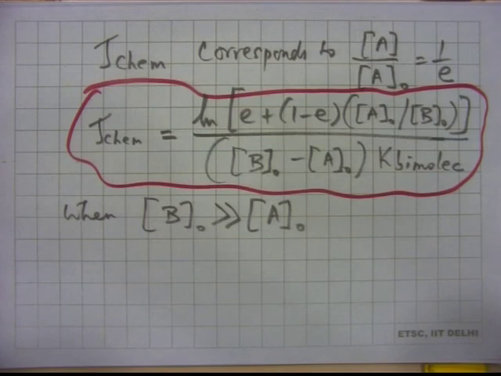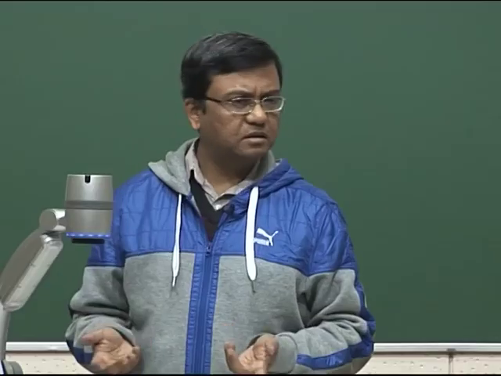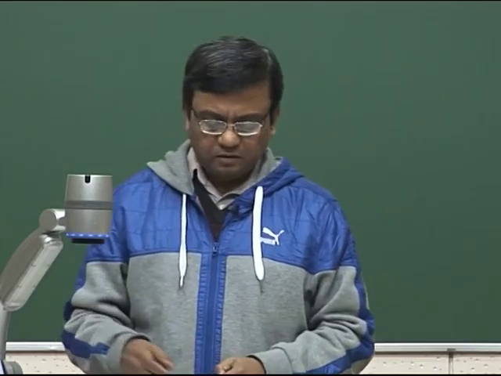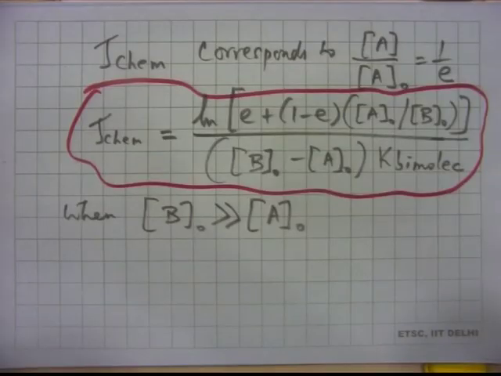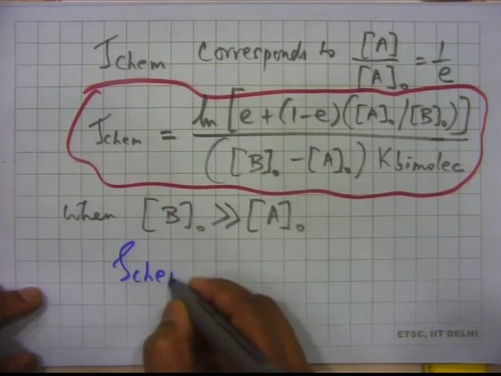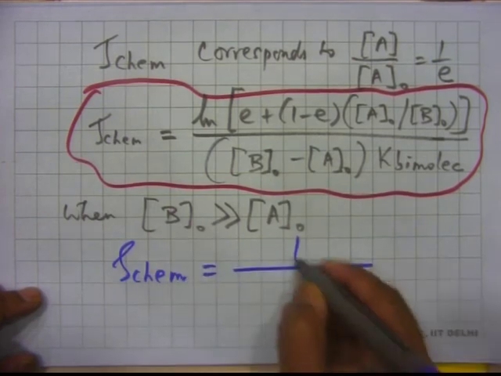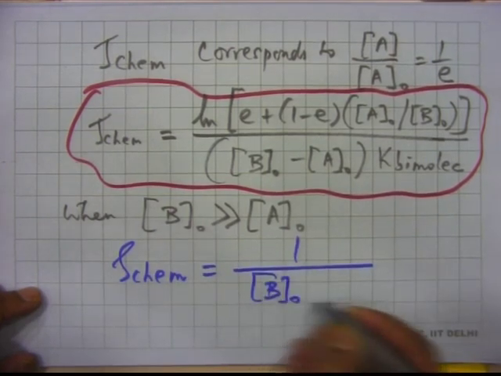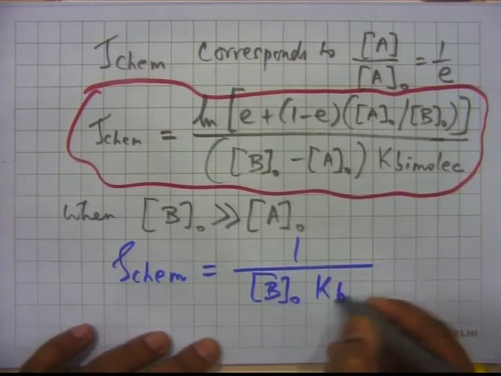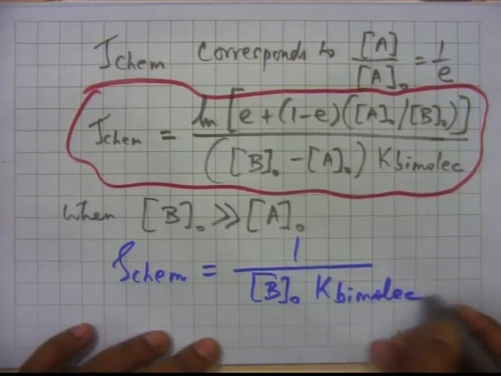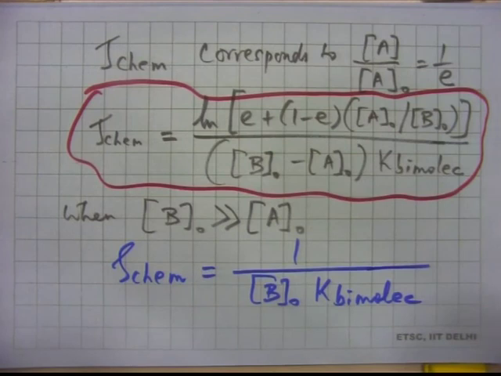So let us say like some radical reacting with air, so there is a lot of oxygen in excess, something like that. So if you have that, then it is easy to show from this expression that tau chemical is this.